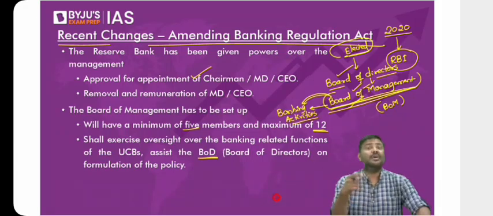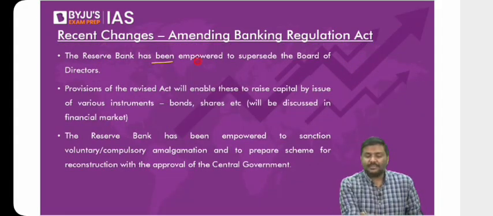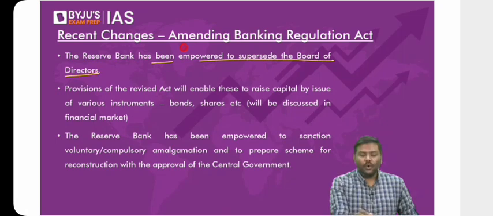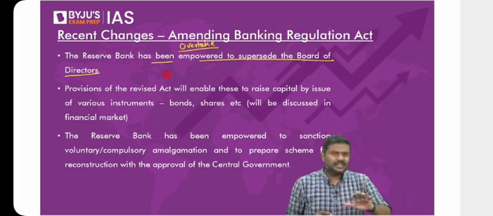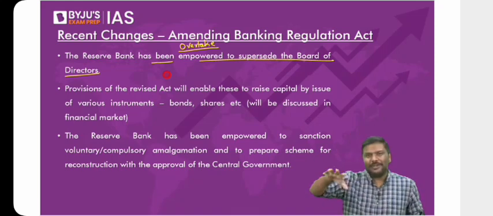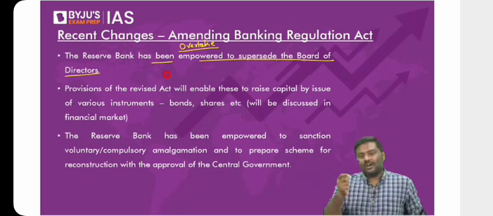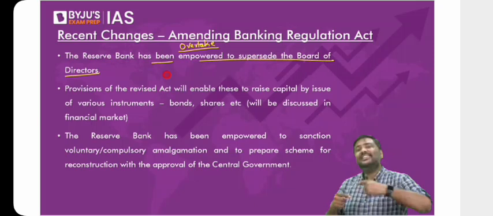This is the power that has been given to RBI. In addition to this, the Reserve Bank has been empowered to supersede the board of directors. Supersede simply means overtake the board of directors. And understand this, it's not just associated with cooperative banks. Can I give you simple examples? Have you seen this or not? Yes Bank. In the context of Yes Bank, did RBI simply supersede the board of Yes Bank or not?